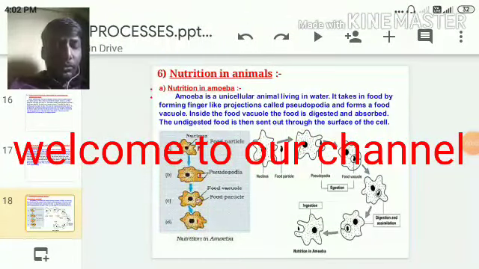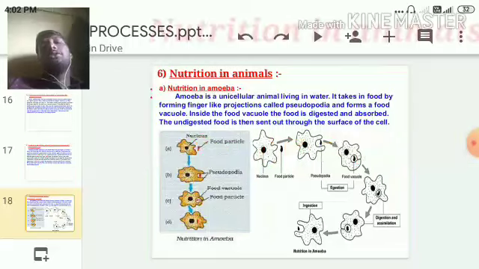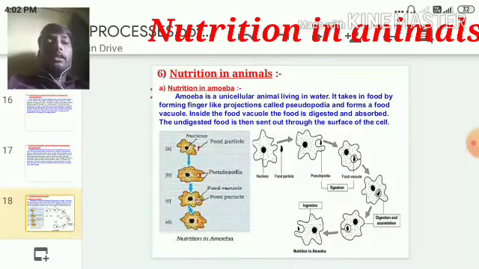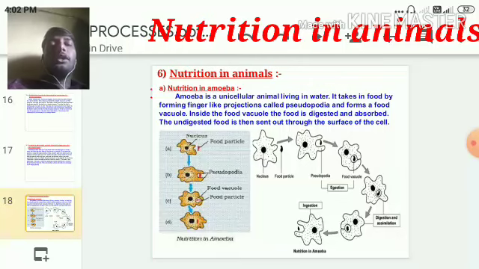So, my dear good students, today we are continuing with the lesson Life Processes. So far we have studied the first life process, nutrition. In nutrition, till now we have discussed nutrition in plants, and the process of photosynthesis in detail.